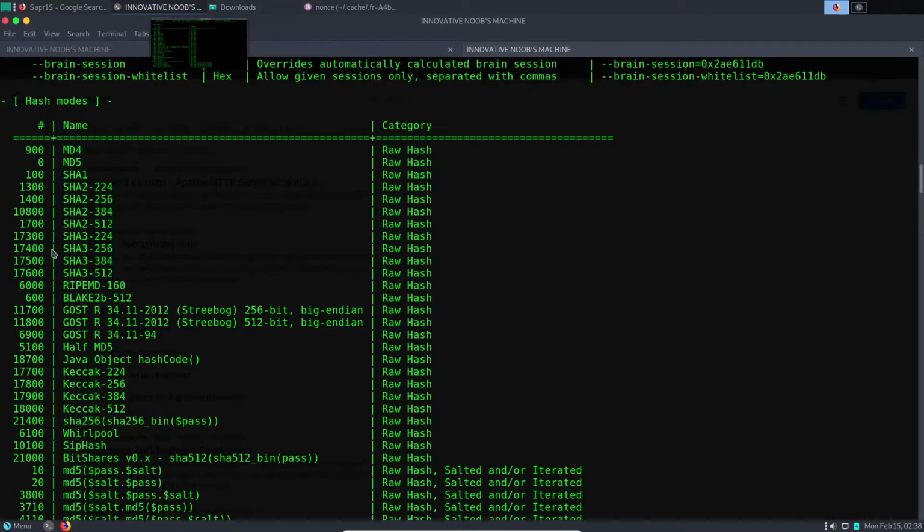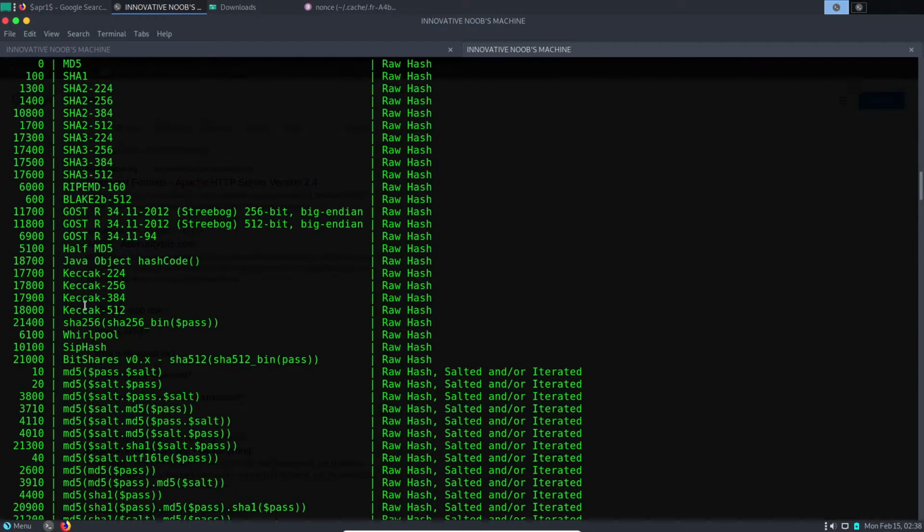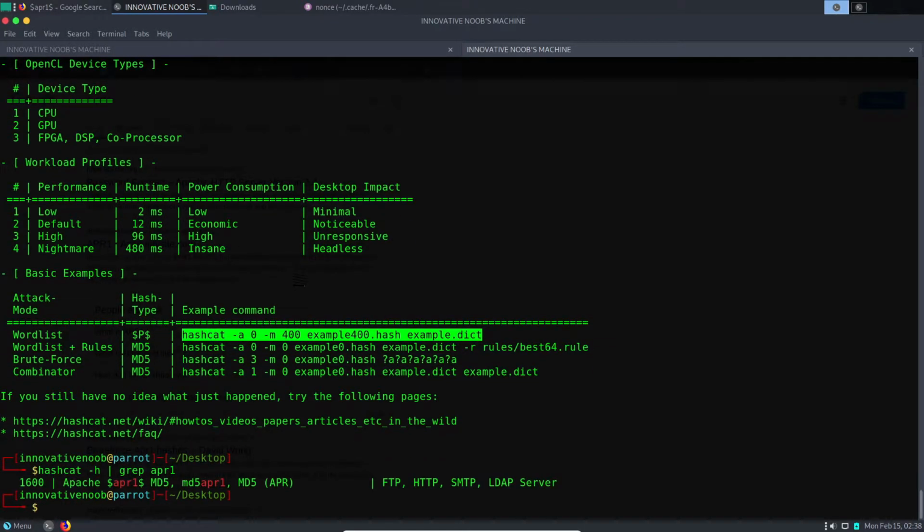We need to find here if we can get Apache MD5, but as this will take too long, I'll use the grep command and search for this APR1, and we should get it. Yes, here we get APR1 MD5 Apache. Perfect, that's what we wanted, and the code is 1600.